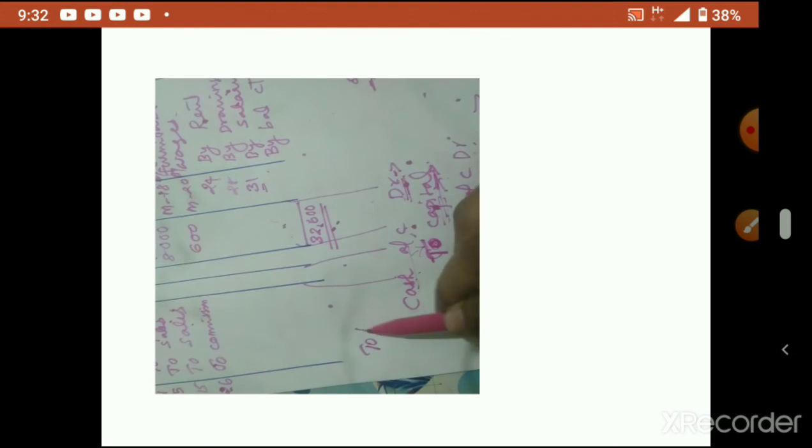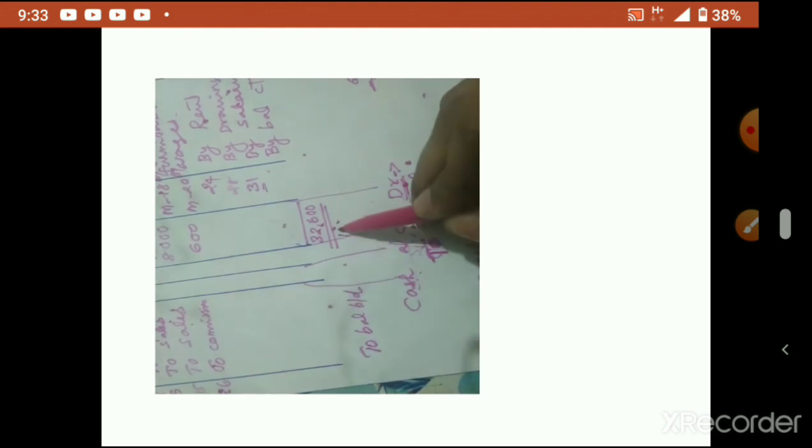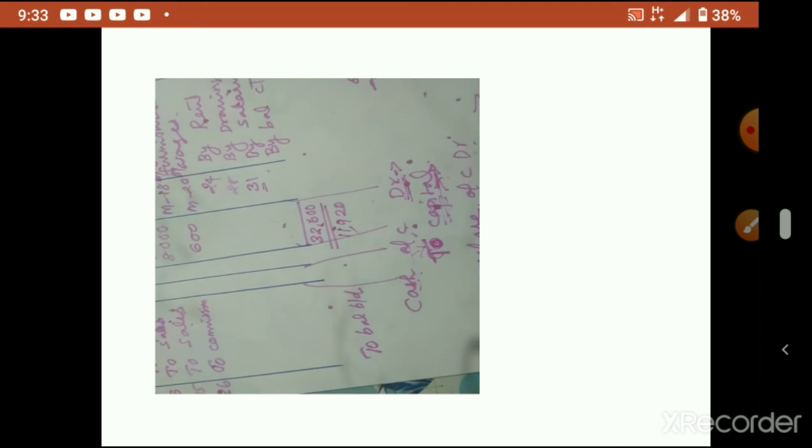So to balance brought down, b/d, how much? 11,920. Then again whatever transactions there are will continue for April month. So like this it will continue for all months. Okay, so this way we have to make the cash book.